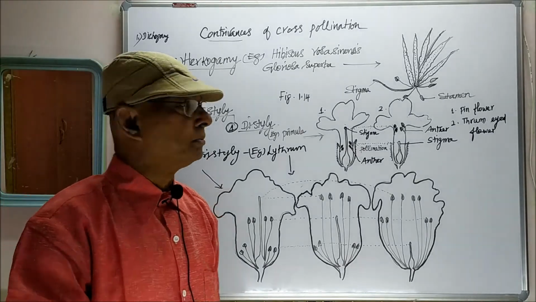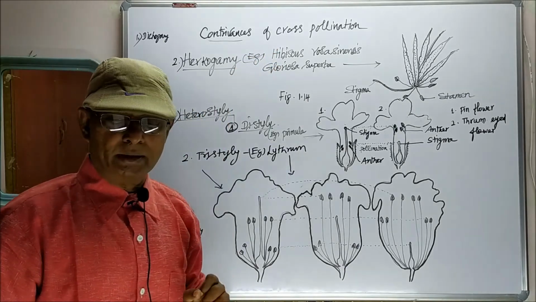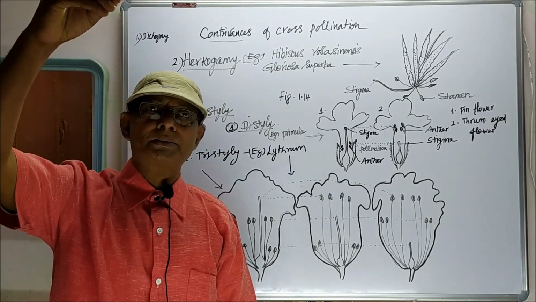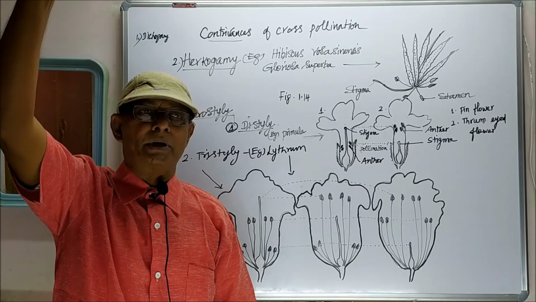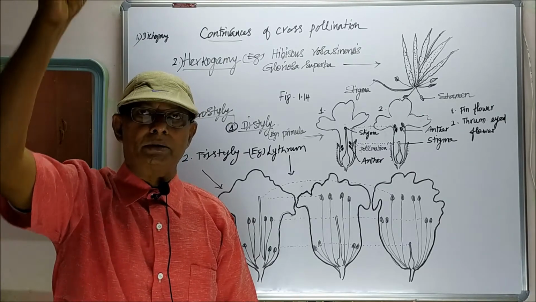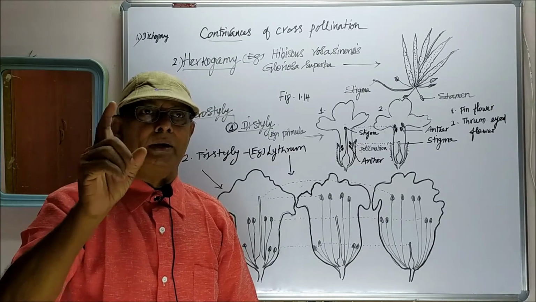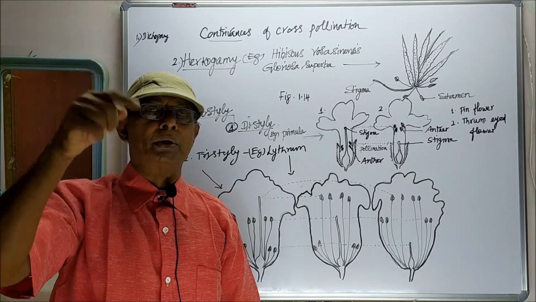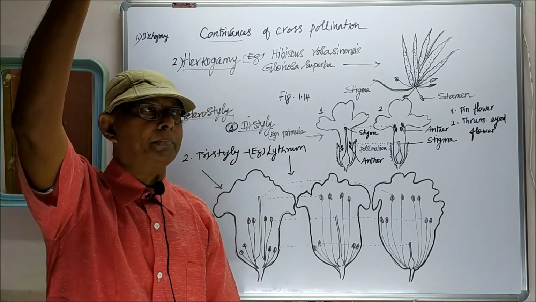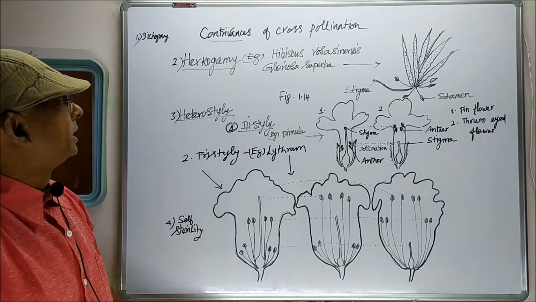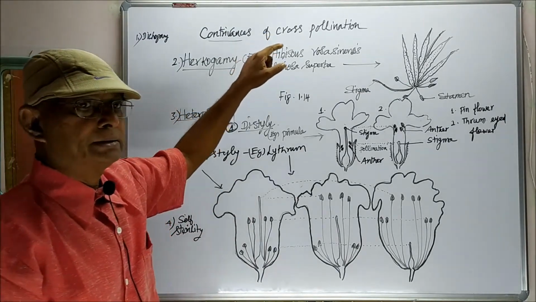Cross-pollination is only possible. As far as Hibiscus rosa-sinensis is concerned, the stigmatic lobes can be seen at the top of the flower, but the stamens are found just below the stigmatic lobe. In the staminal tube they are arranged, so it is impossible to transfer the pollen grains from bottom to top. So that is one herkogamy condition seen in Hibiscus rosa-sinensis.